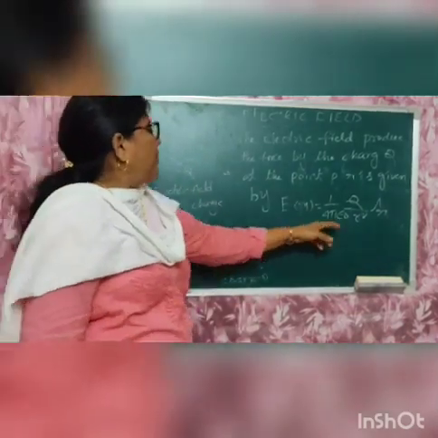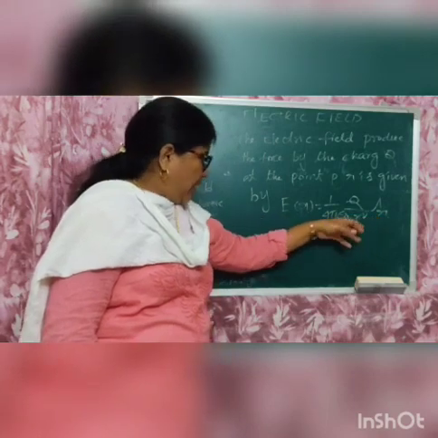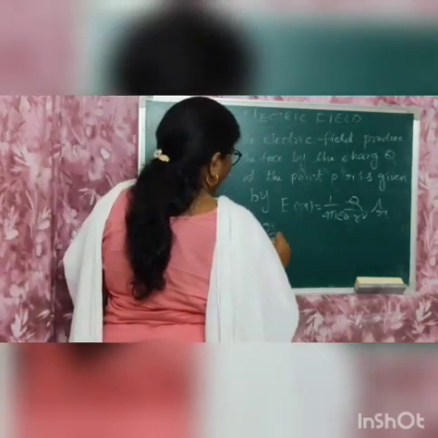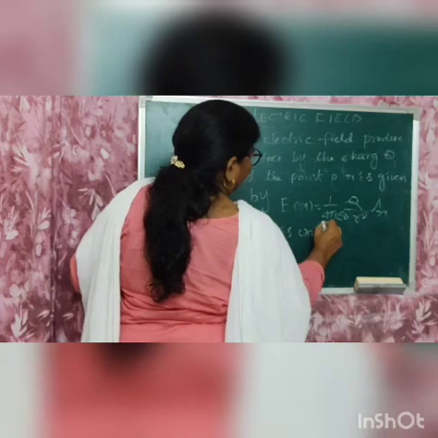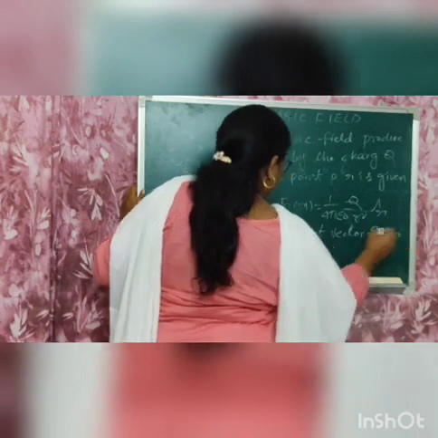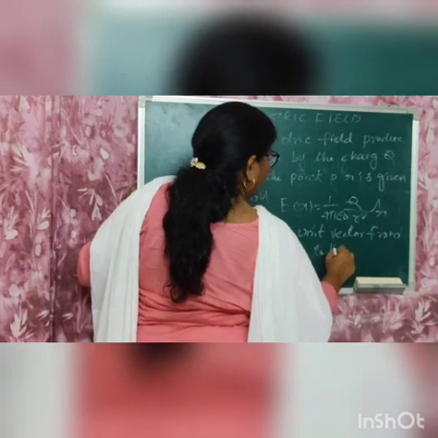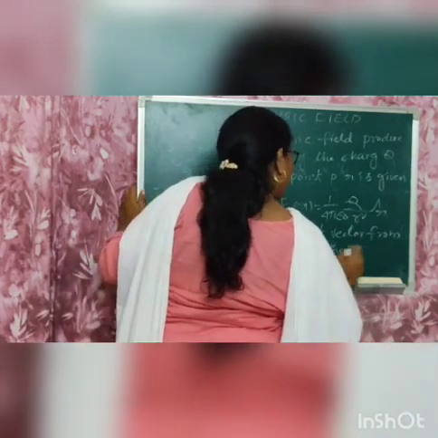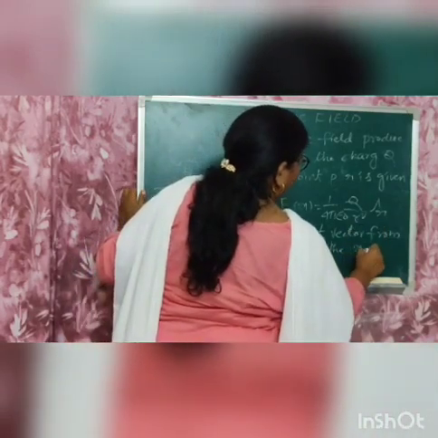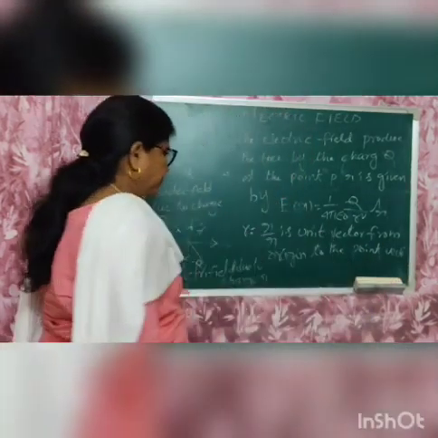Here r is the position vector from the origin to the point P. Here r cap equal to r by r is the unit vector from the origin to the point.